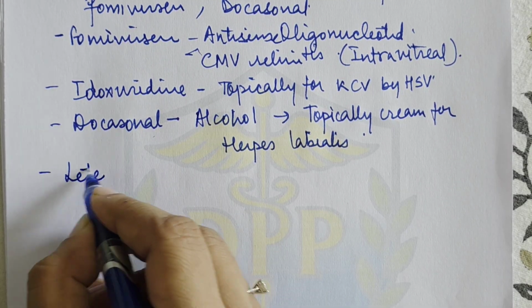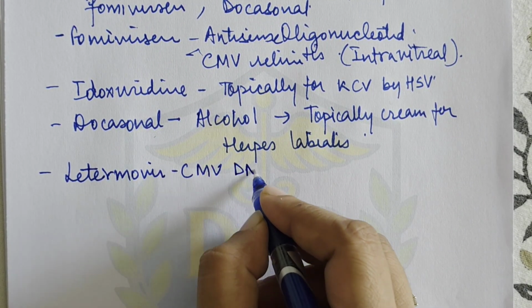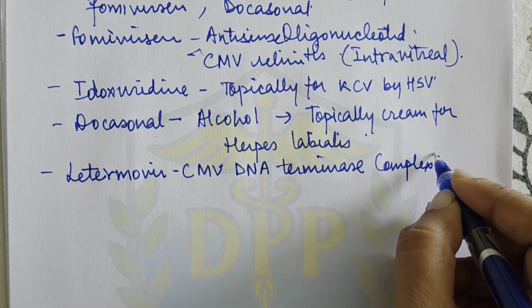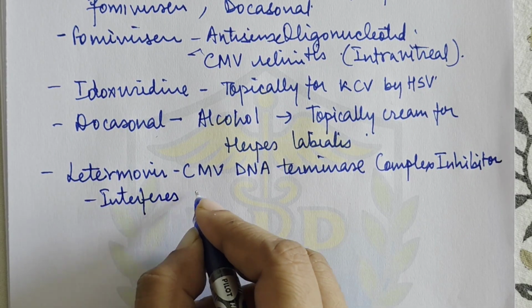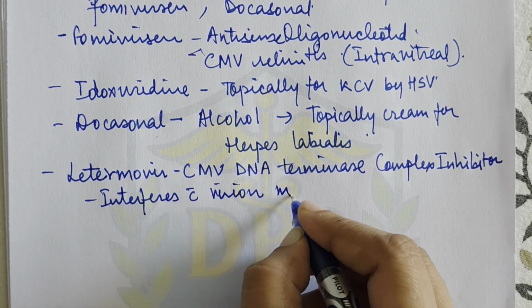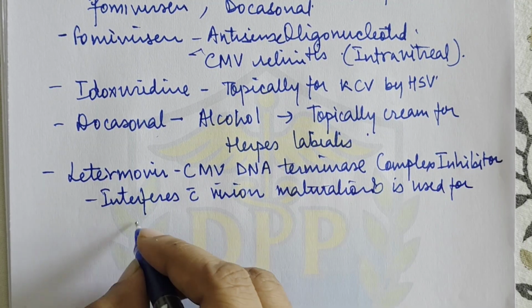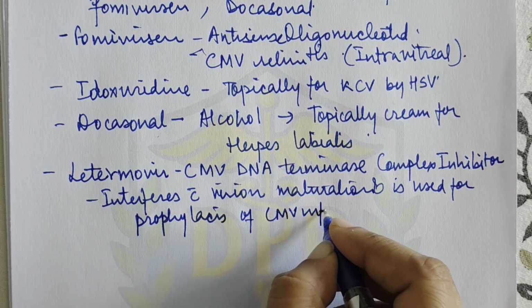Then there is a new drug, letermovir. This is a cytomegalovirus DNA terminase complex inhibitor, right? And it interferes with virion maturation and is used for prophylaxis of CMV infection, right?